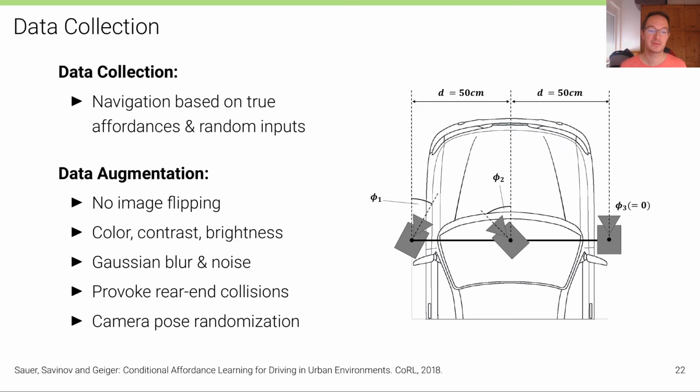And then we also use camera pose randomization and adjusting the affordances appropriately. So whenever we record, we move the camera and we also reorient the camera to get more data from slightly different angles than the position that we are actually currently driving on.